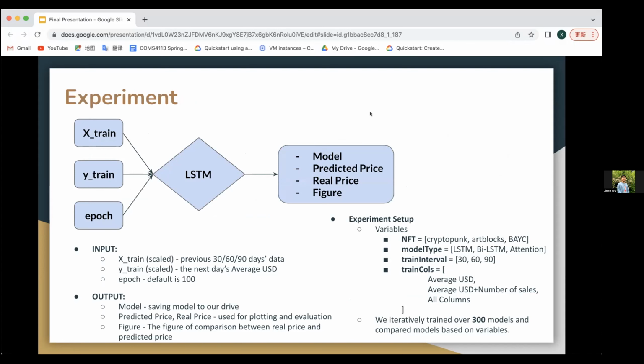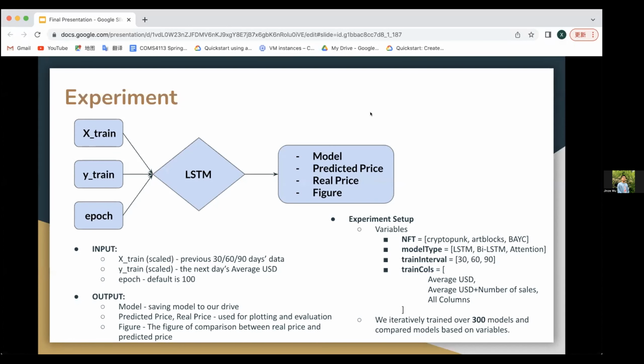For example, if the train interval is equal to 30, the data from October 1st to October 30th are training data, and the average USD of October 31st is the test data. And for output, we output the model, predicted price, real price, and figures.